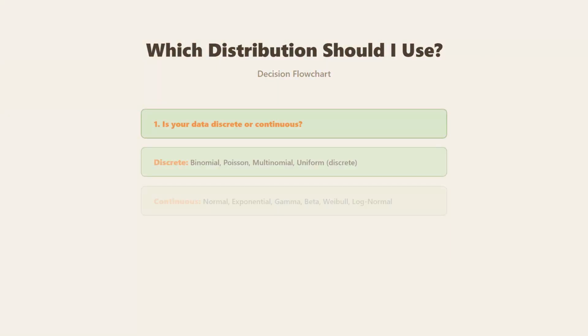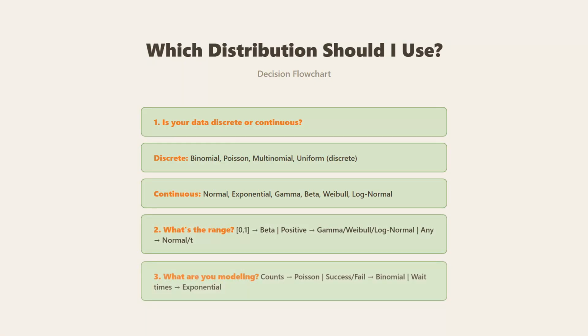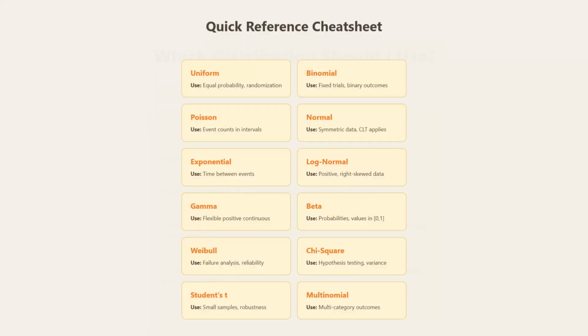Which distribution should you use? Let's walk through a decision flowchart. First, is your data discrete or continuous? If discrete, consider binomial, Poisson, multinomial, or discrete uniform. If continuous, consider normal, exponential, gamma, beta, Weibull, or log normal.